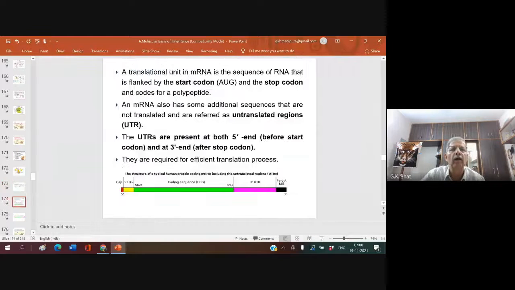Now, a translational unit in mRNA. Translation unit means it is a temporal unit.